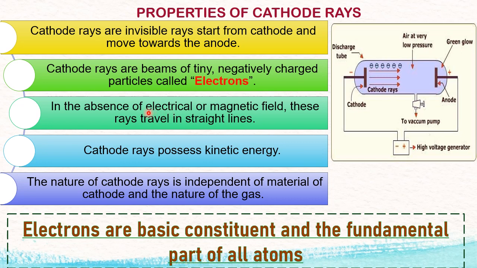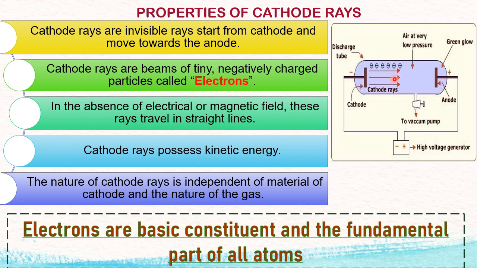How did he come to the conclusion that cathode rays travel in a straight line? He placed a small opaque object in between the cathode and the anode where they were traveling. So when cathode rays traveled towards the opaque object, a shadow was cast here. When the shadow was cast, he concluded that they travel in a straight line because this is a property of light. This is known as rectilinear propagation of light, which is studied in physics. So because of the shadow on this side, he concluded that cathode rays travel in a straight line.